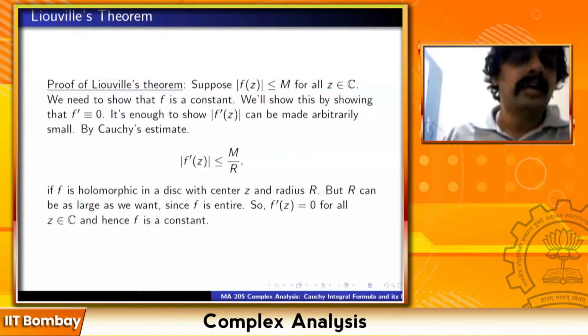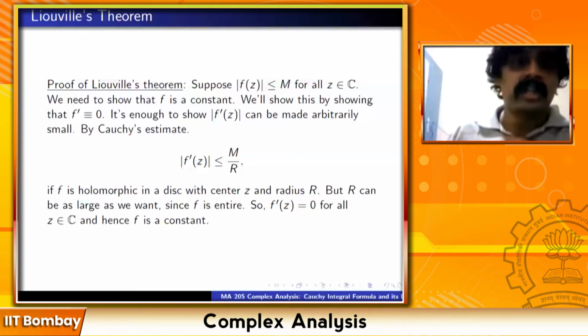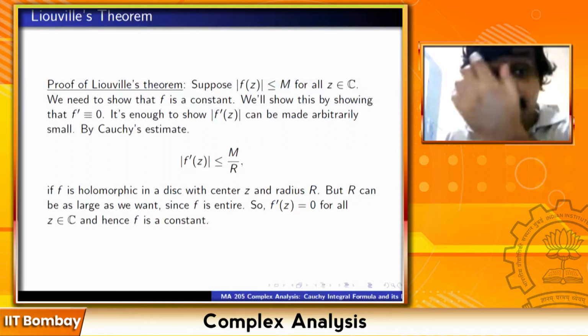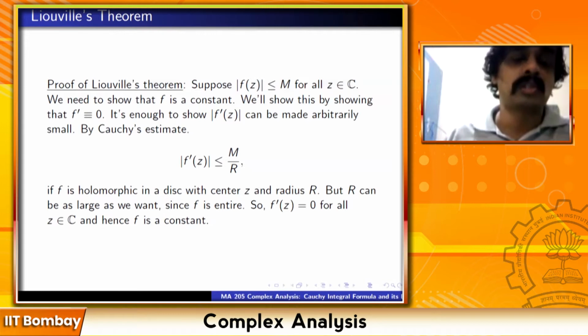Yes, sir. So of course, I hope people understand this is one more illustration of how complex analysis is so different from real analysis. In real analysis, you have so many functions, differentiable functions, even infinitely differentiable functions, even analytic functions which are bounded, right? Sin x, cos x, sine of cos x, cos of sin x, all sorts of functions are bounded. None of that happens in complex analysis. The moment the entire function is bounded, it is constant. The same function sin x, when I think of it as a complex variable, it becomes unbounded. And likewise for anything else.